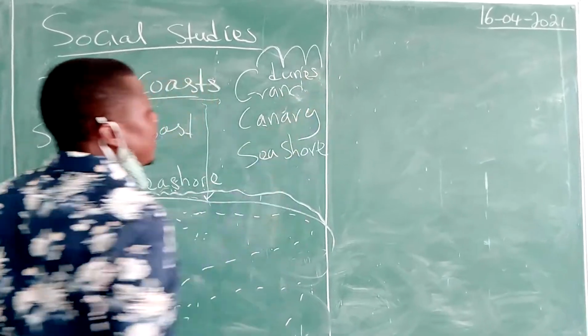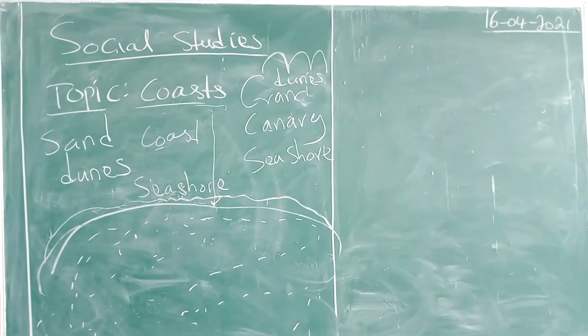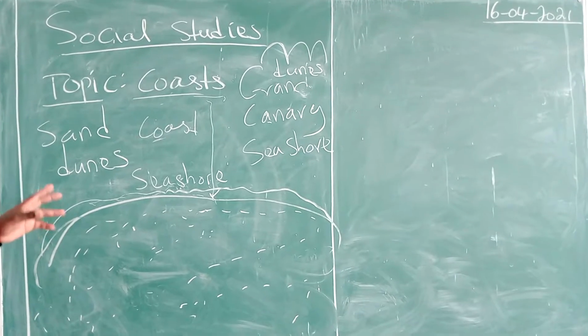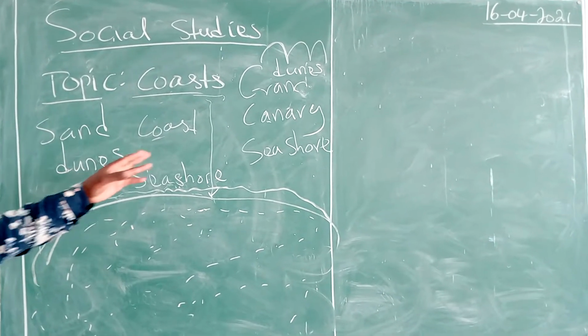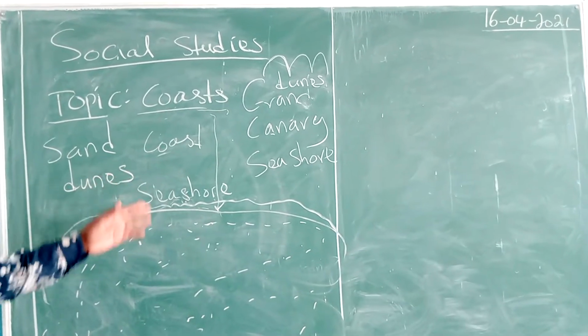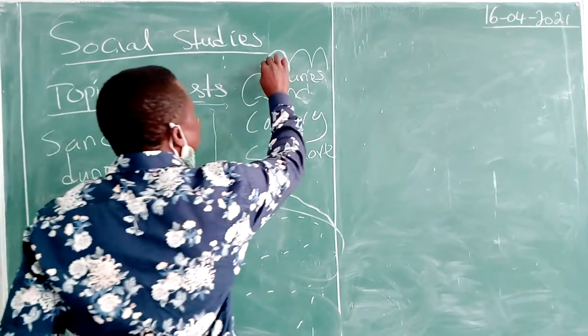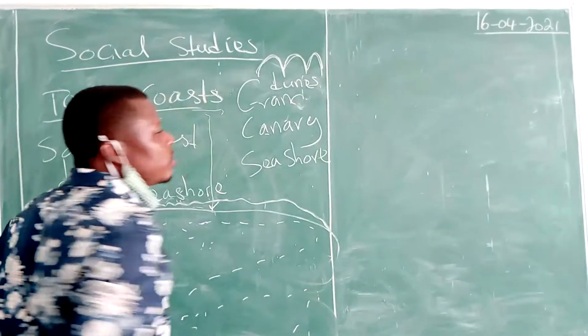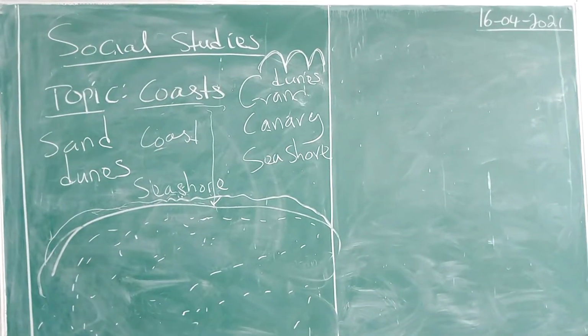The Gran Canary seashore found in Spain has hills of sand called sand dunes. These sand dunes are formed by wind. The wind blows the sand and uses the sand to form mountain-like structures. These mountain-like structures are called sand dunes.